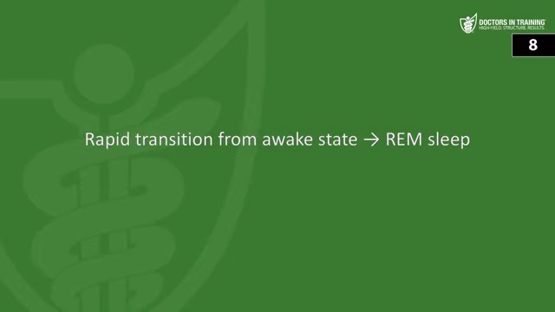Next, what is the sleep pattern in a patient with narcolepsy? So remember that patients will rapidly transition from the awake state to the REM sleep, which can result in that cataplexy and even hallucinations. Next, during which stage of sleep do night terrors occur? Mostly in stage N3. Remember, this is not REM sleep, therefore they are not just typical nightmares.